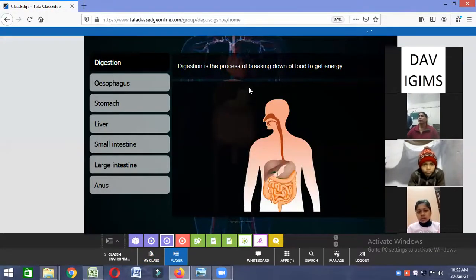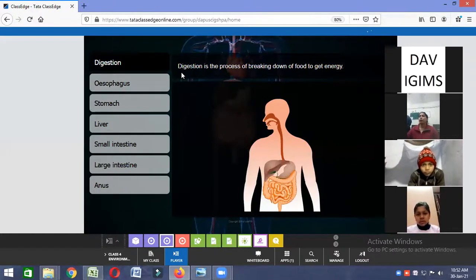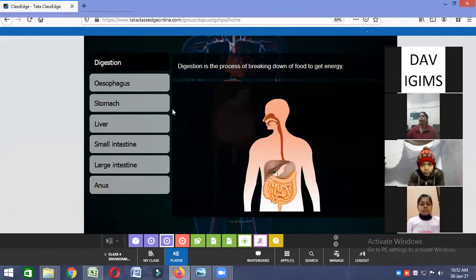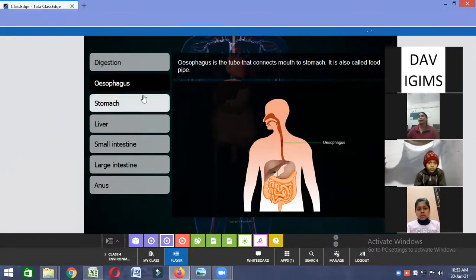See, this is the diagram. Okay, and what I told you, what is digestion? See, digestion is the process of breaking down of food to get energy. Okay, here in this picture you will see the organs are present. That means digestive organs are there, and the digestive organs are mouth, esophagus, stomach, liver, small intestine, large intestine, and anus. So these are the digestive organs.